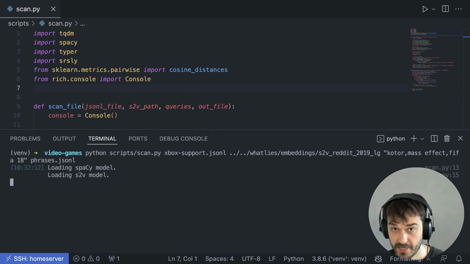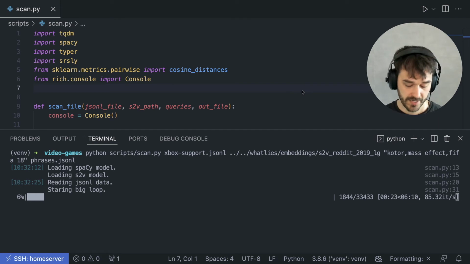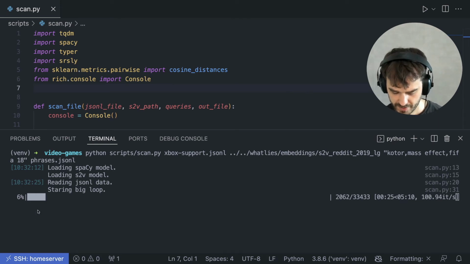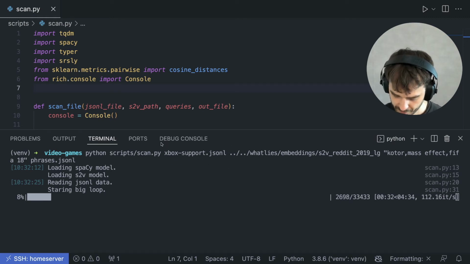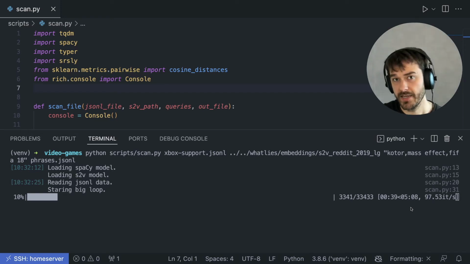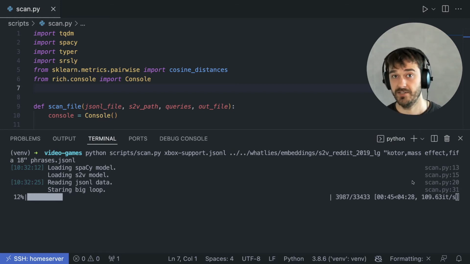When I start the script, I get some output. And once everything is done loading, you'll notice that a progress bar appears. What you're looking at here is the progress for going through all of the documents in this file. This will take a while, so this would be an excellent point in time for me to grab a drink. But the whole point here is, of course, that once this is done, we can start annotating in Prodigy, and we should have Sense2Vec matches that are pretty interesting.